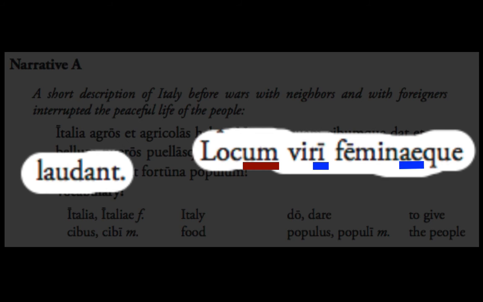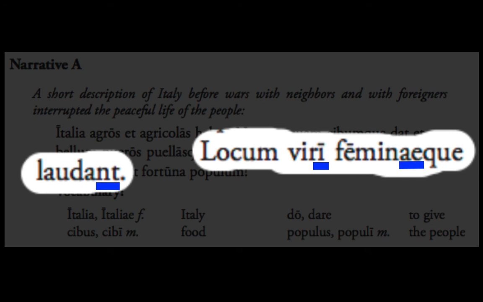Just like pueros and puellas in the previous sentence help you realize that bellum is a nominative because they're definitely accusatives, and that means that bellum might not be another one, viri and feminae in this sentence help you see that locum is not a nominative. They are both nominatives. They can be other things, but certainly together with that que, it suggests that they're nominative. So you've got viri and feminae as your nominative and locum as your accusative.